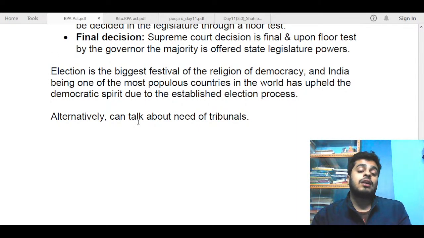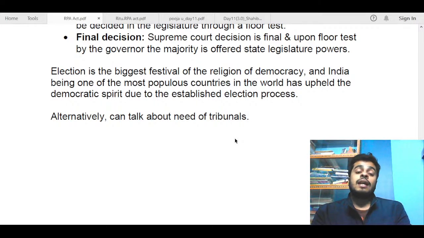Alternatively, another conclusion you could mention is about the need for tribunals. Even after so many procedures, lengthy legislations and Supreme Court decisions, there have been allegations that the process of deciding qualification and disqualification matters of elected representatives is not very fast in India. It takes a lot of time. Sometimes the court sits on it, sometimes the speaker sits on his decision.